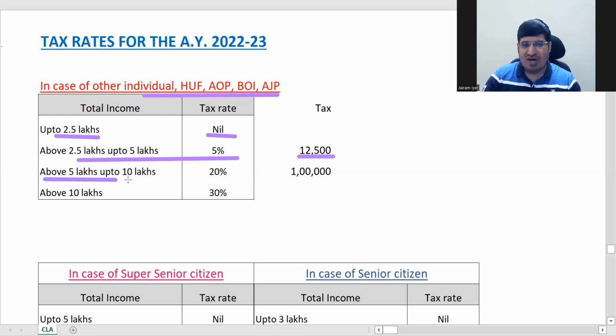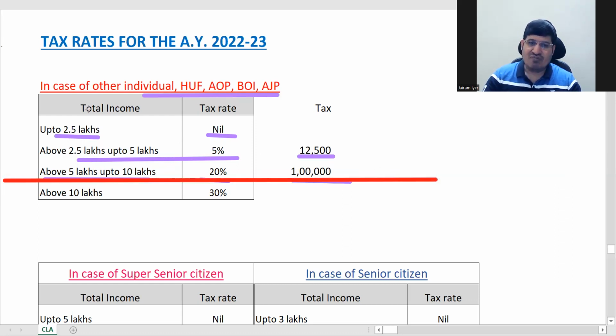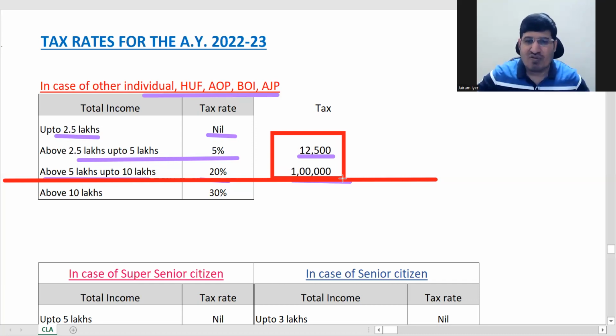Next, above 5 lakhs to 10 lakhs, it's 20%. So this is how much? 5 lakhs in all, correct? 10 lakhs minus 5 lakhs is 5 lakhs into 20% is 1 lakh. So remember this. Till income of 10 lakhs, if someone has an income of 10 lakhs and has no deduction at all, then what will be his tax? 1,12,500. So this you should remember. It will help you in solving problems quickly.